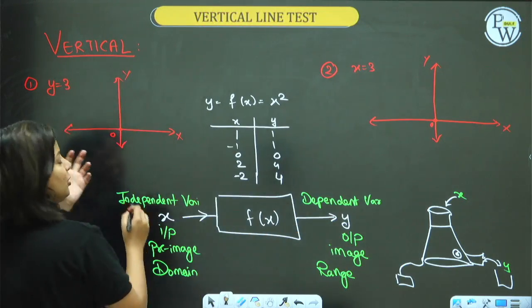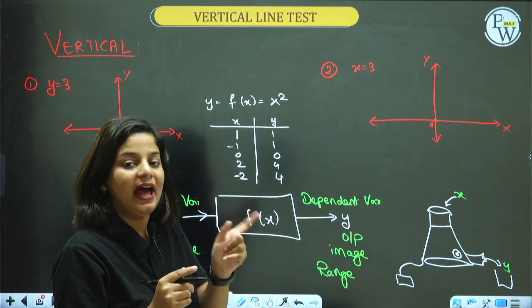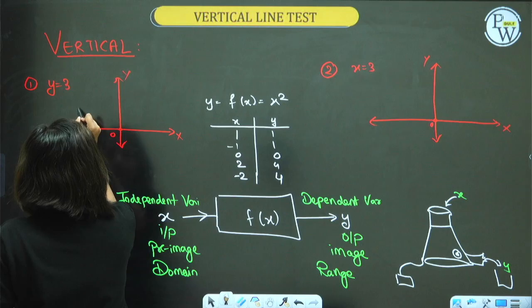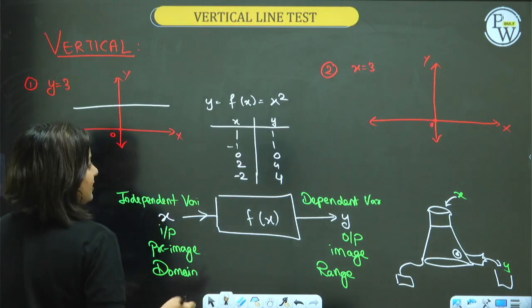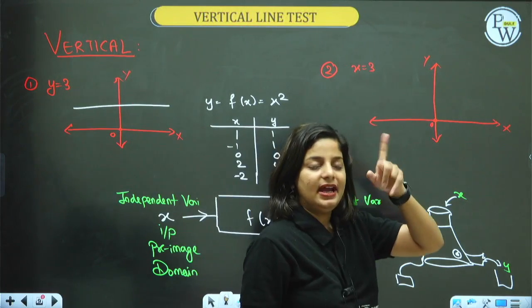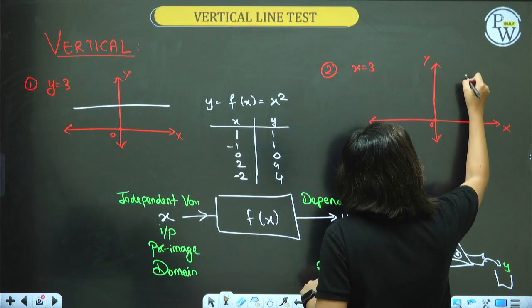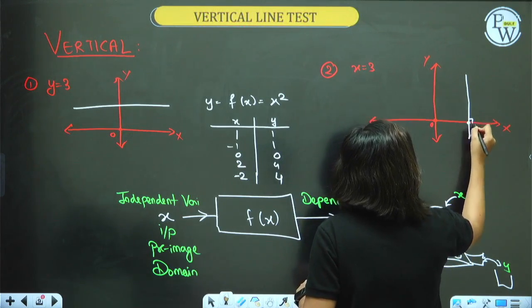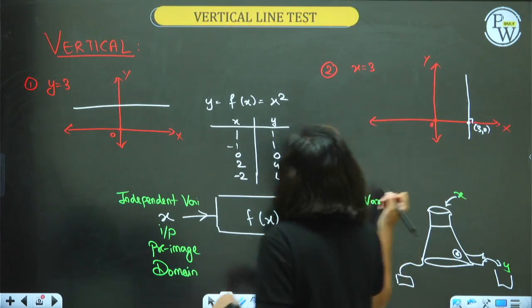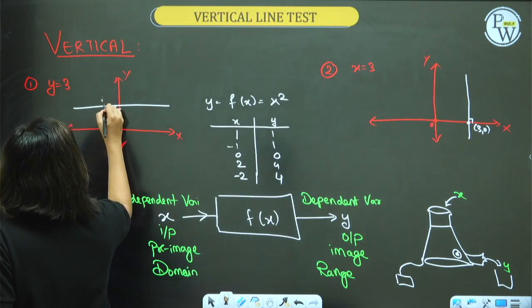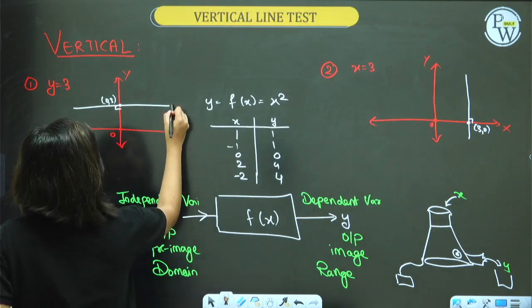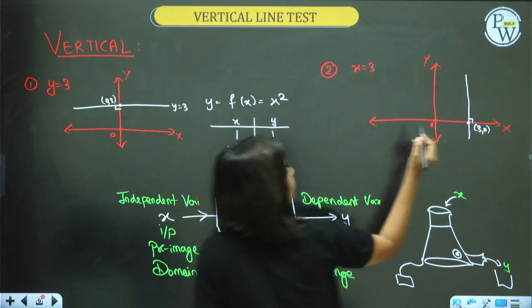So y equal to 3 means the line will have its y coordinate constant. It's a line parallel to the x axis. And x equal to 3 means the line will have its x coordinate constant. It's a line parallel to the y axis, perpendicular, passing through 3, 0. Here also it's perpendicular, passing through 0, 3. Right, that's your line, y equal to 3.